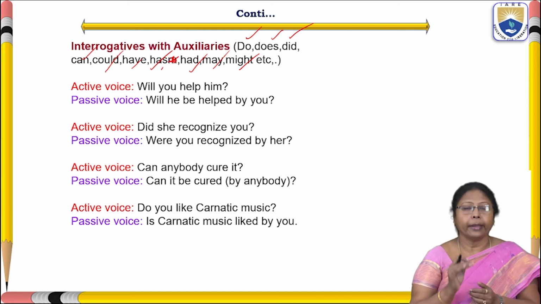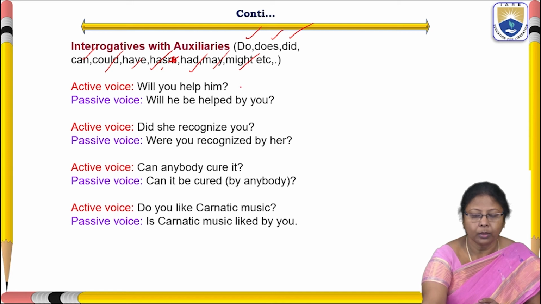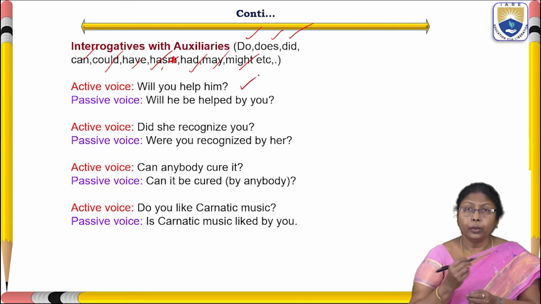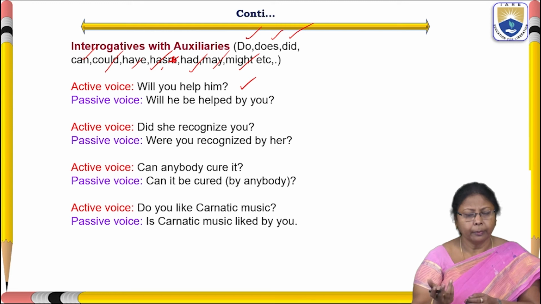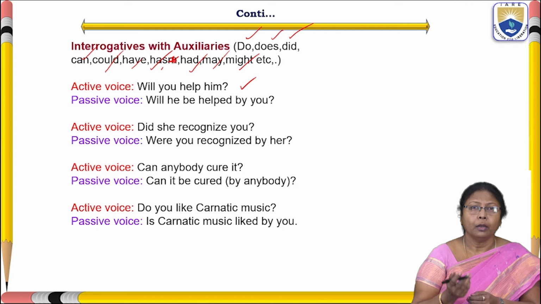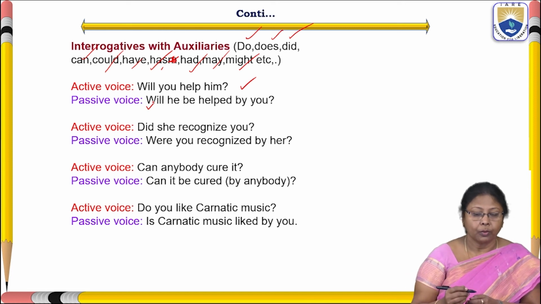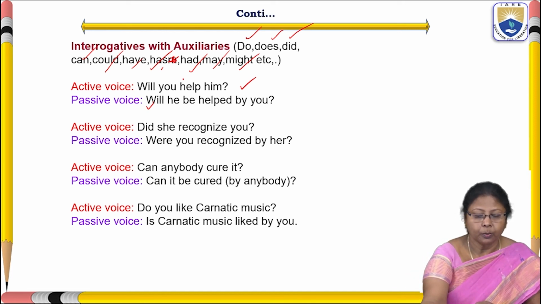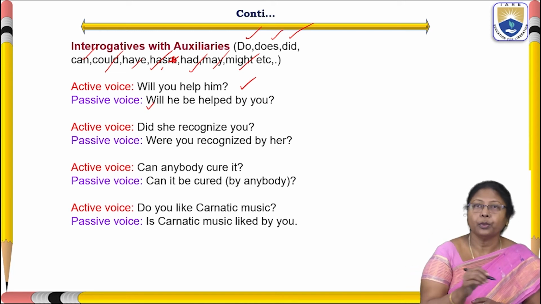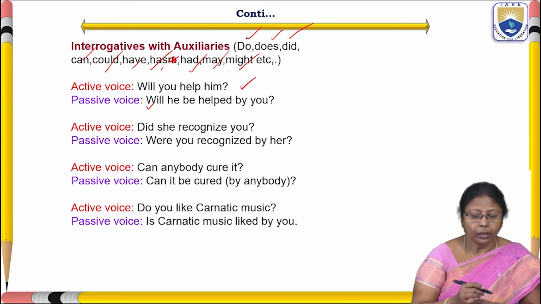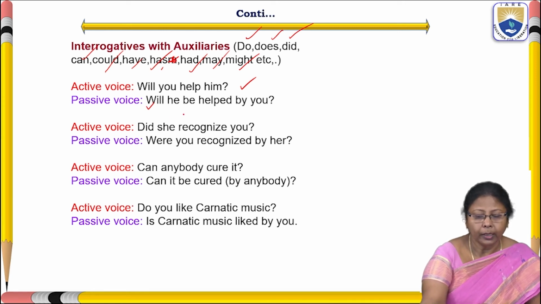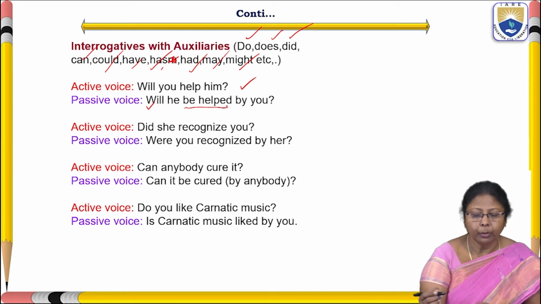So when you get interrogative auxiliaries in a passive voice question: "Will you help him?" Here also, the passive voice will start with the interrogative auxiliary only. But here, subject and object change their places, which we don't see with interrogative pronouns. Okay? So, "Will he be helped by you?"